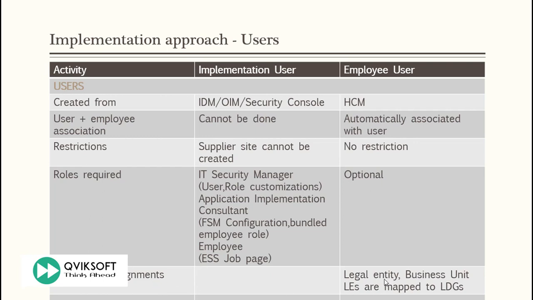You should assign legal entity, business unit, and legislative data groups to the employee. Legislative data groups are the same as what we used to define in business group in the system, to find out which country this particular business group belongs to, so that localization for that country is automatically enabled. In Fusion, these are called LDG, legislative data groups. So this is what you need to do for defining users who can do the implementation.